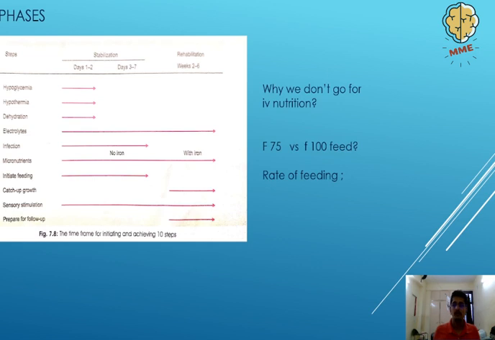Now, initially, one of the things that one of my colleagues actually asked during their clinics was, why don't we give them IV nutrition? Any case of shock, any case of weakness in a hospital setting, whenever an adult is there, the first thing they do is give them IV. So why not here? What is the issue with that?